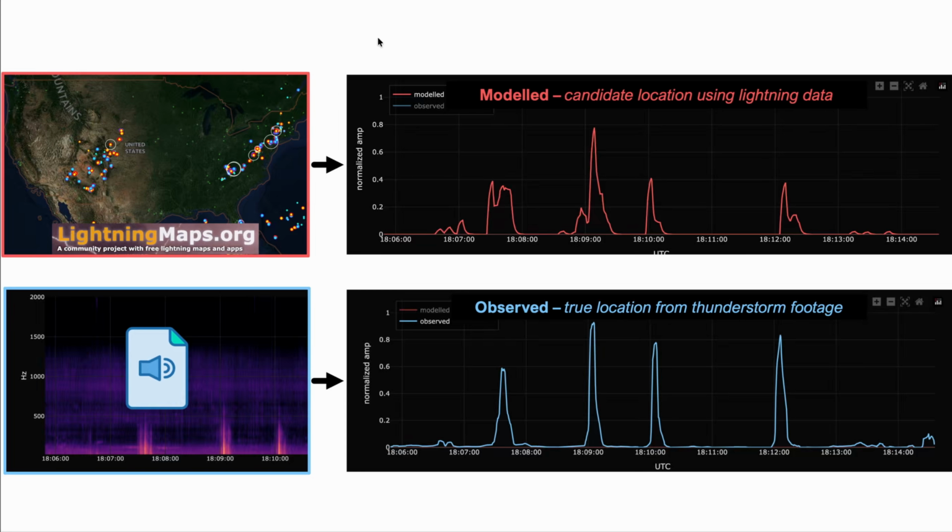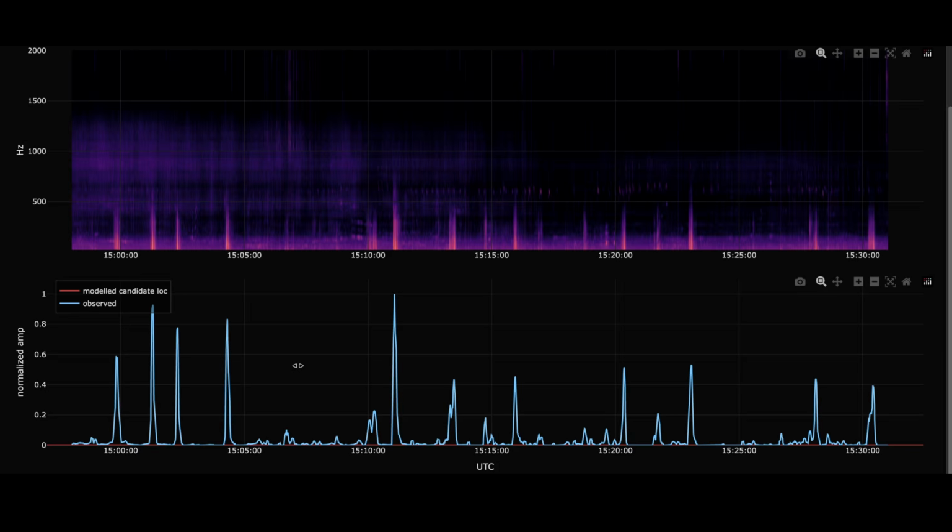So we've covered both curves, the modeled and the observed. Now for how we actually match them. There's one more important step that I didn't cover here, and that's normalization. It's a YouTube live stream, so it's not giving us the raw absolute decibels. The important info here is actually relative loudness between these strikes. So that's the other thing this blue curve does, is it normalizes relative to the loudest strike it heard.